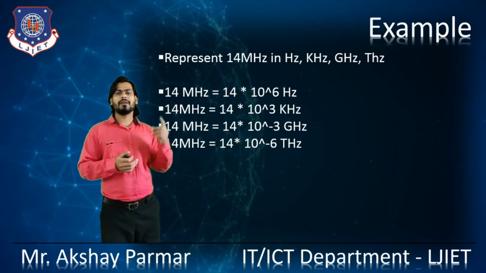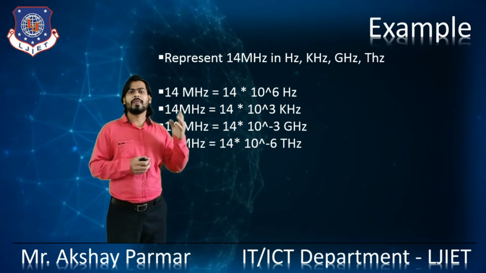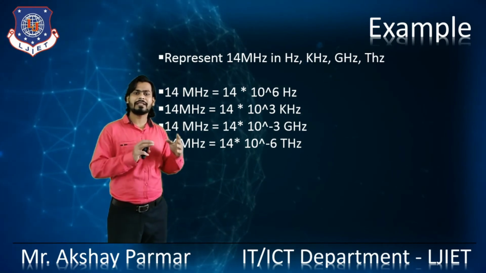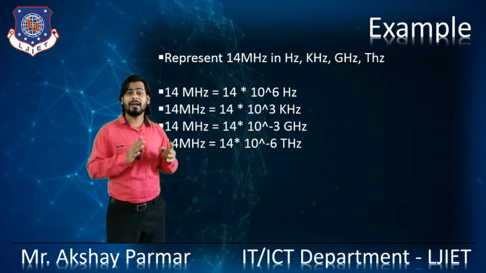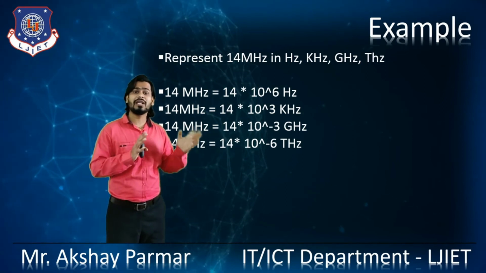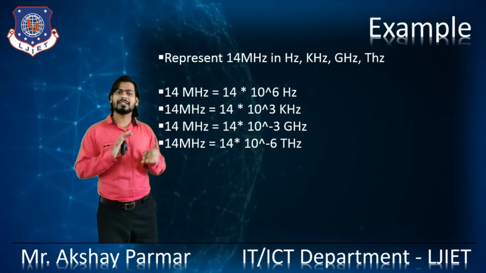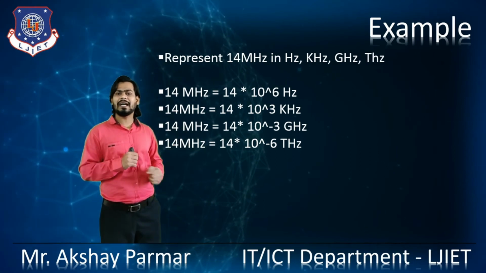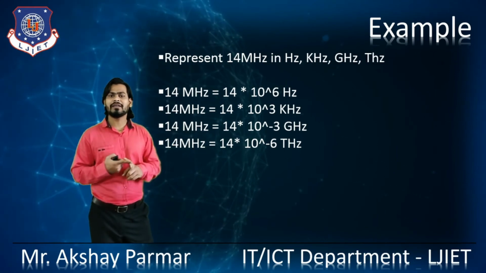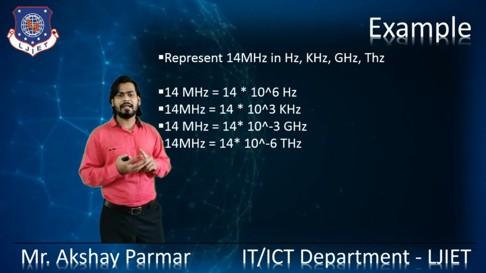If you want to convert 1 megahertz into hertz, 1 megahertz is equal to 10 raised to 6 hertz. 1 megahertz is equal to 10 raised to 3 kilohertz. 1 megahertz is equal to 10 raised to minus 3 gigahertz. And 1 megahertz is equal to 10 raised to minus 6 terahertz.